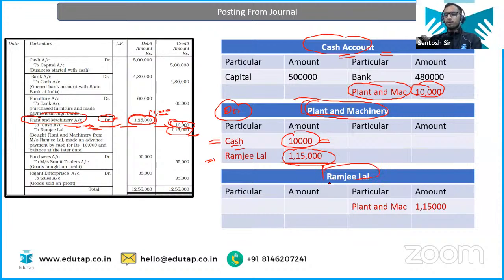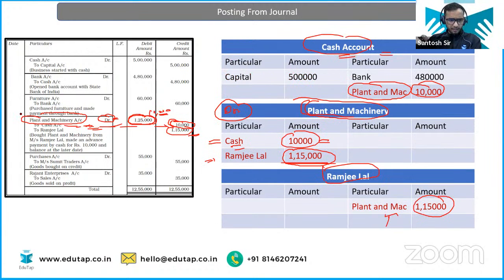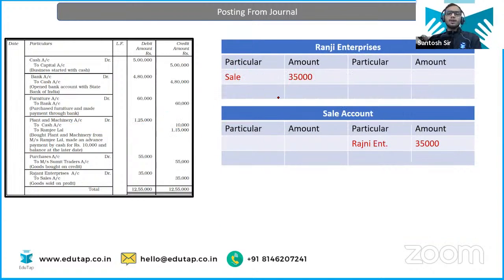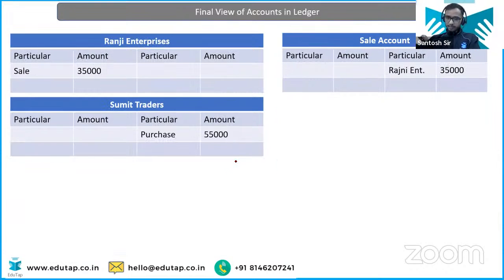Same we are going to do with Ramji Lal, 1,15,000 plant and machinery. So now these are all same entries, right? These are easy. I have told you the most complex entry. Now these are all the ledger accounts we have prepared right now. Now you have got the understanding of the general and how to prepare ledger from the journal itself.